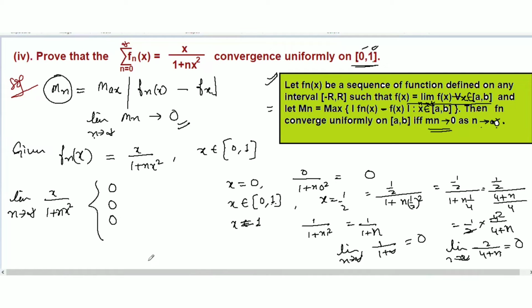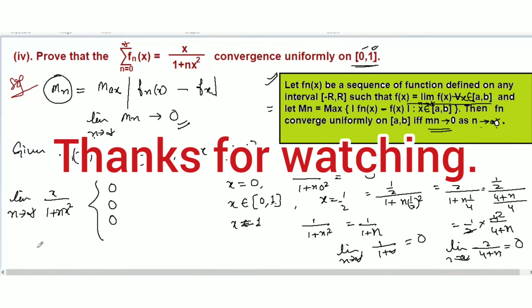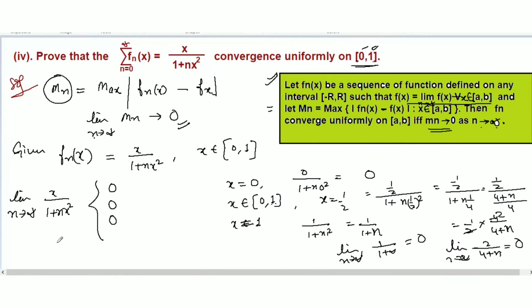So here also we get 0. You can see that at each point f(x) is equal to 0. So we will say that f(x) is continuous, so we can use the Weierstrass M-test to prove whether this series of functions is convergent or divergent.